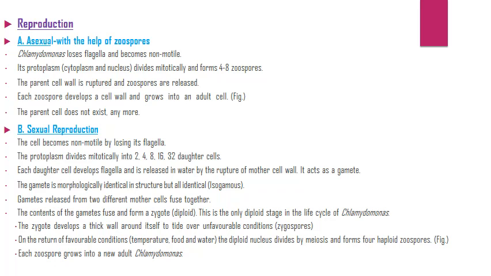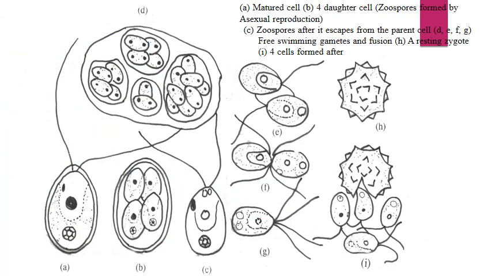On the return of favorable conditions, the diploid nucleus divides by meiosis and forms 4 haploid zoospores. Each zoospore grows into a new adult Chlamydomonas. You can see this in the figure and compare them.